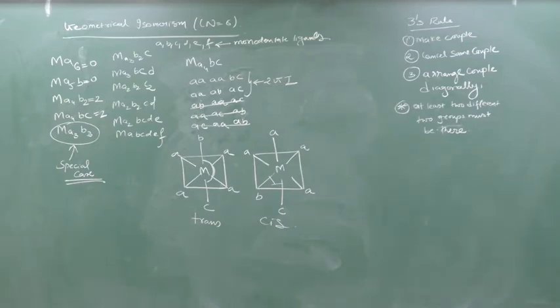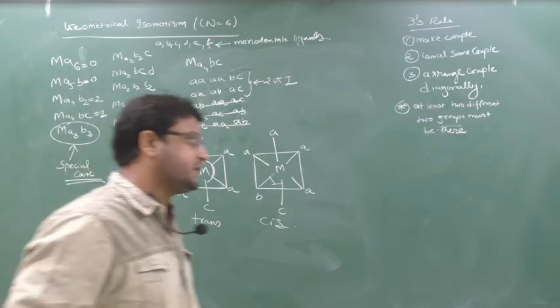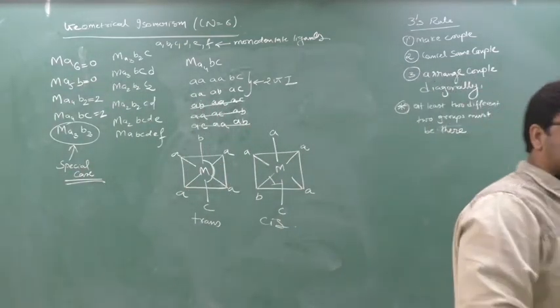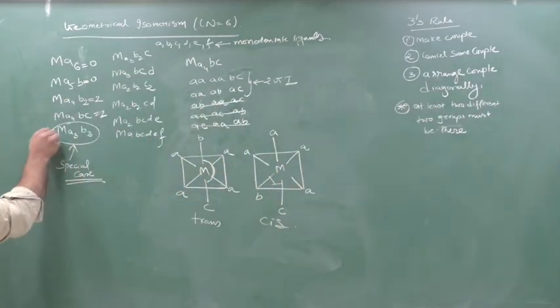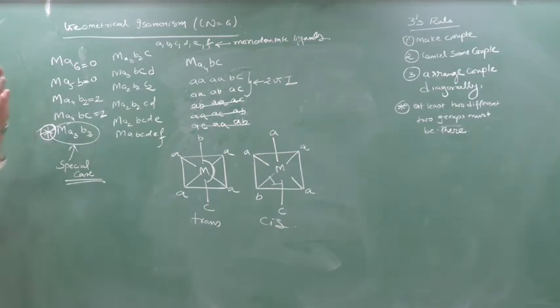Done. Now coming to the Ma3B3 coordination number, geometrical isomer, special case. What is the special case? Now you will understand. This is very important, very important. Again and again asking in the exam. Number of times it has been asked in the exam. You don't study anything, it's okay, but you study this. This is very important.